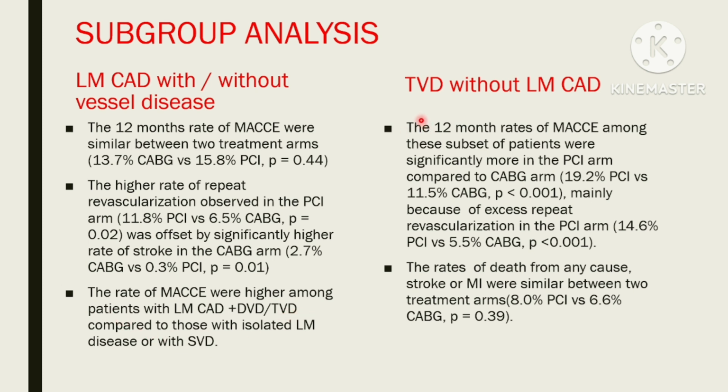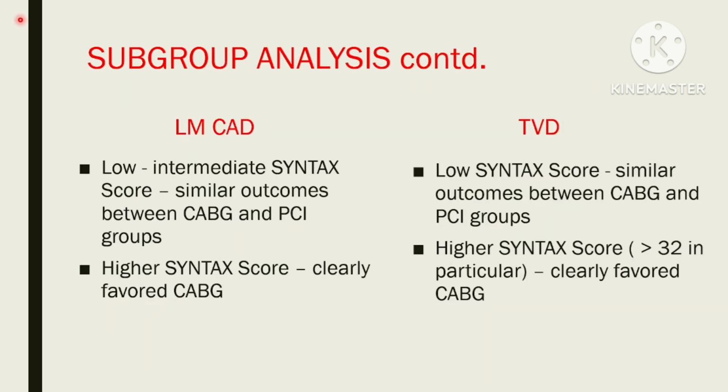Now moving to triple vessel disease without left main involvement. The incidence of primary endpoint was significantly higher in PCI arm compared to CABG, mainly because of excess repeat revascularization in the PCI arm. The incidence of other individual components of primary endpoint did not differ significantly between two treatment arms.